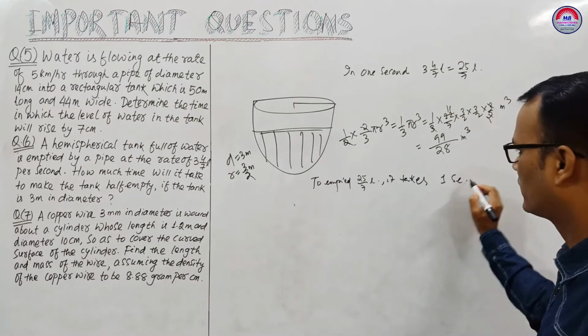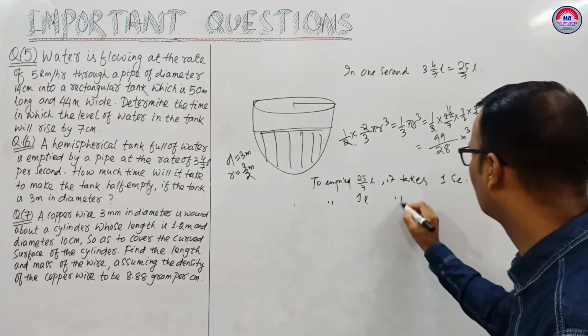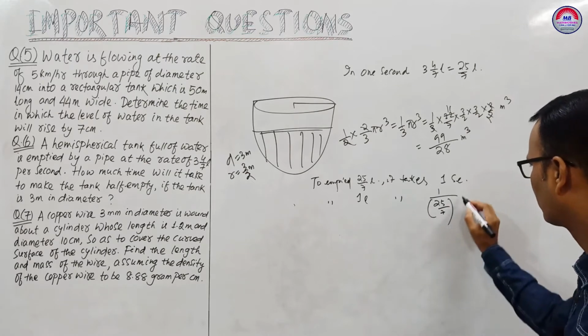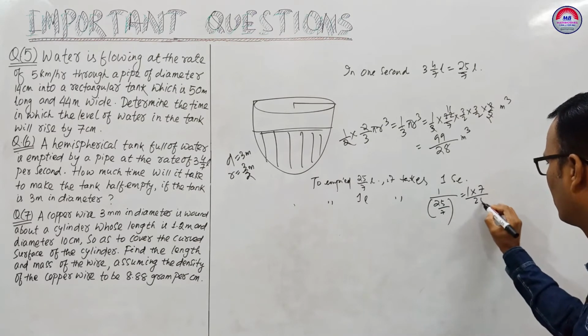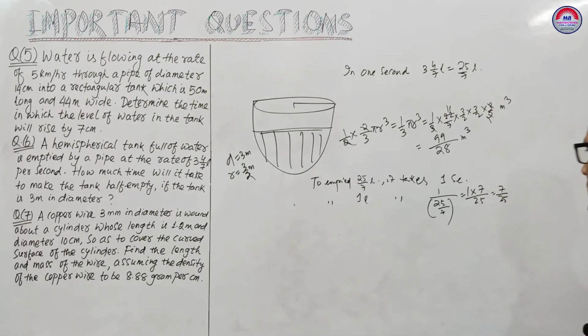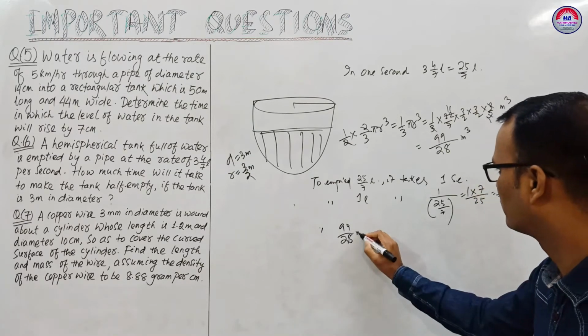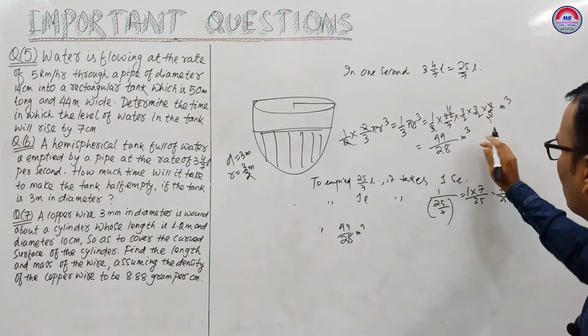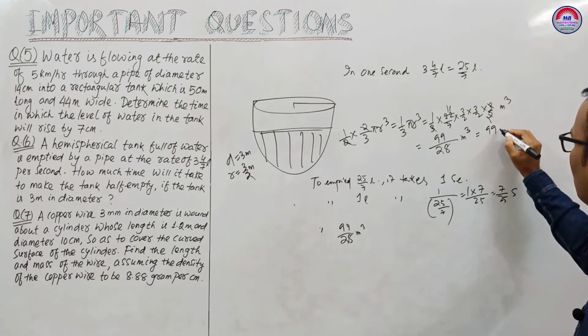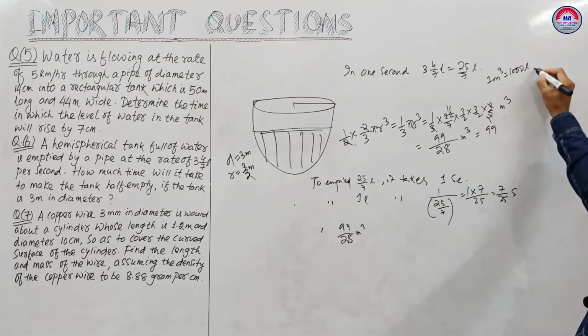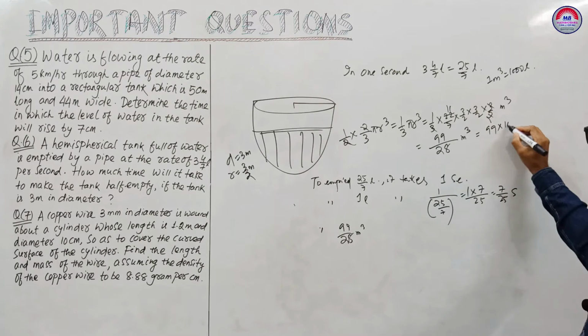1 second. Okay, and to empty 1 liter it will take 1/(25/7), which you can write as 1 into 7/25, that is 7/25 second. Then to empty 99/28 meter cube, we can convert this into liter: 99 into 1000, because 1 meter cube equals 1000 liter.